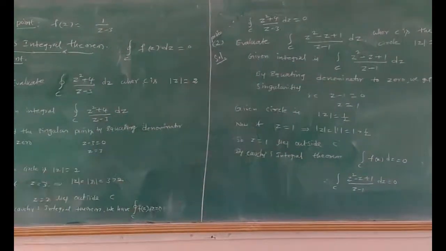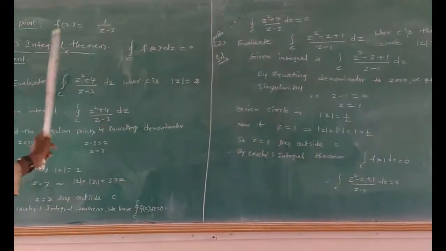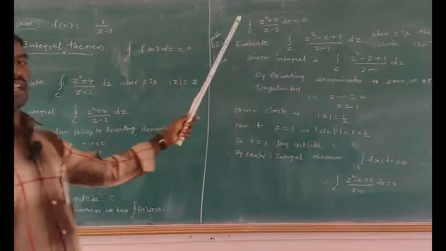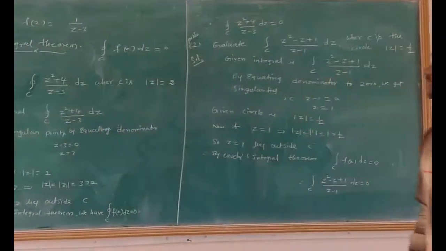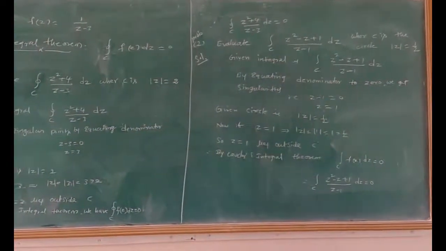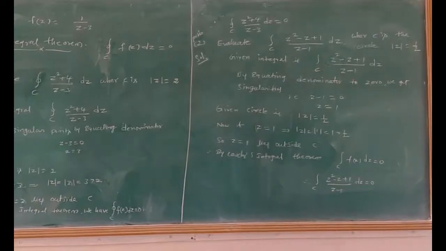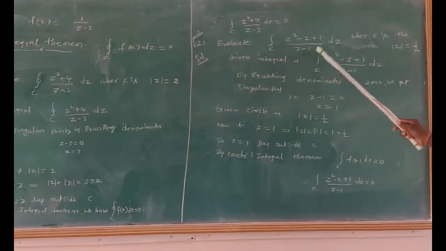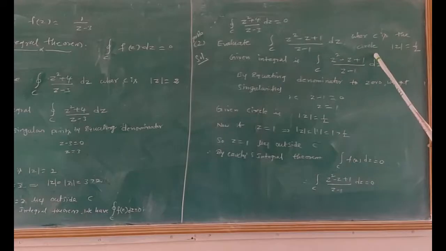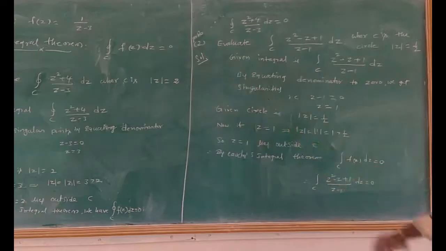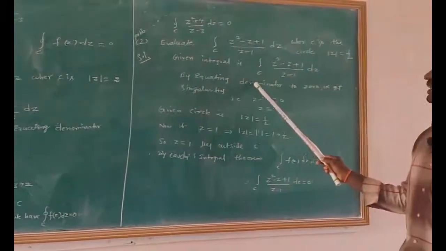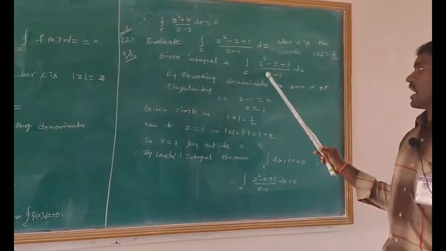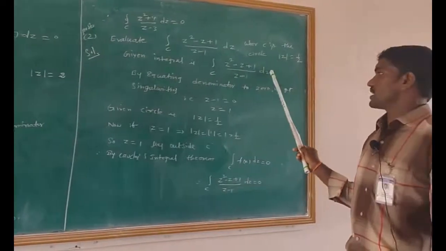Next, let us move on to the second problem in Cauchy's integral theorem: evaluate the integral over C of z square minus z plus 1 divided by z minus 1 into dz, where C is the circle modulus of z equals 1 by 2. The solution: the given integral is the integral over C of z square minus z plus 1 divided by z minus 1 into dz.